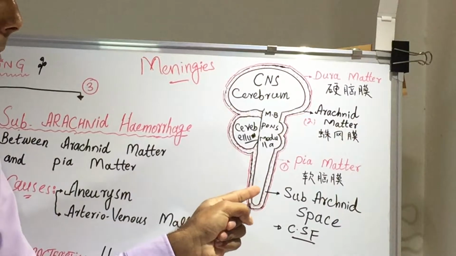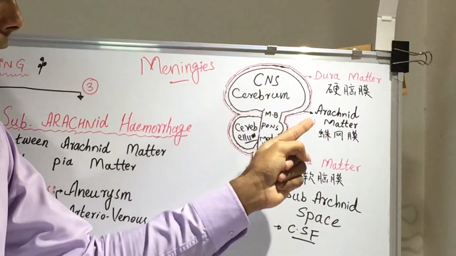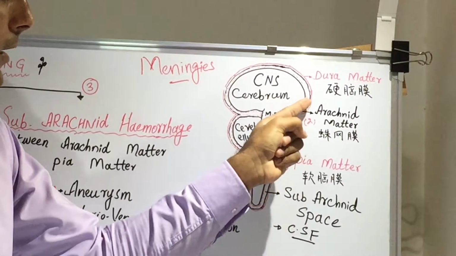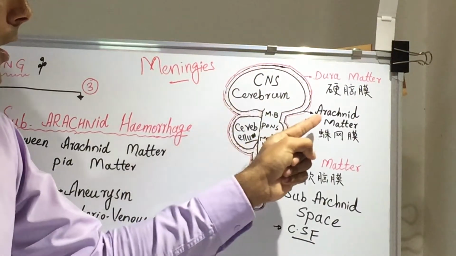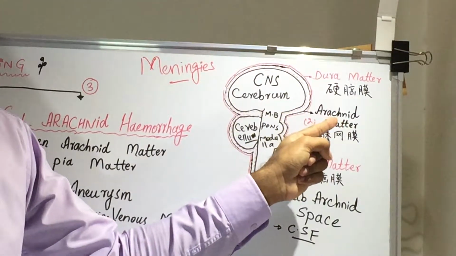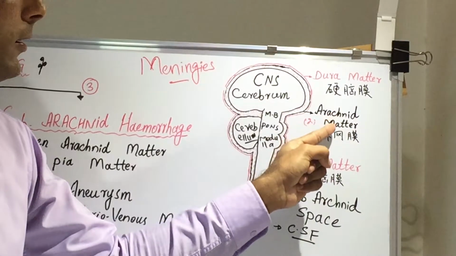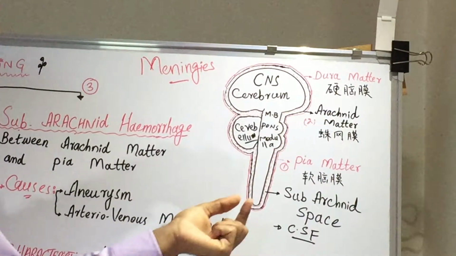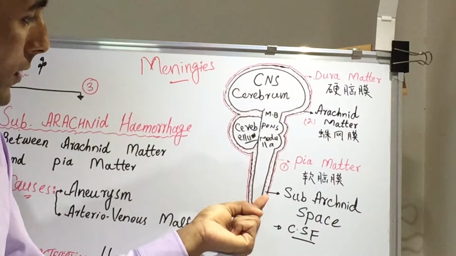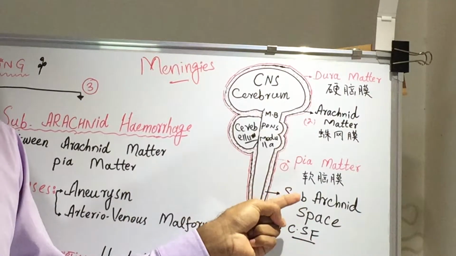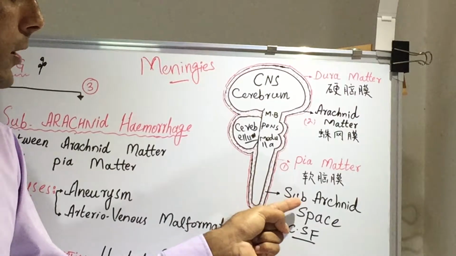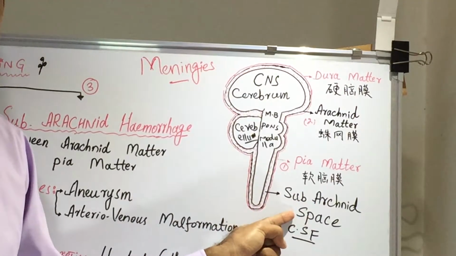Around the pia mater we have the second layer. This second layer, which I have shown with the outer black lines, is called arachnoid mater. Between the pia mater and arachnoid mater we have a little space, and this space is called subarachnoid space.